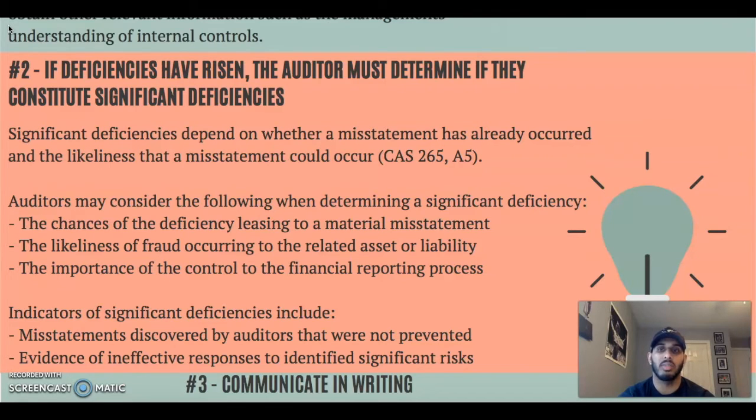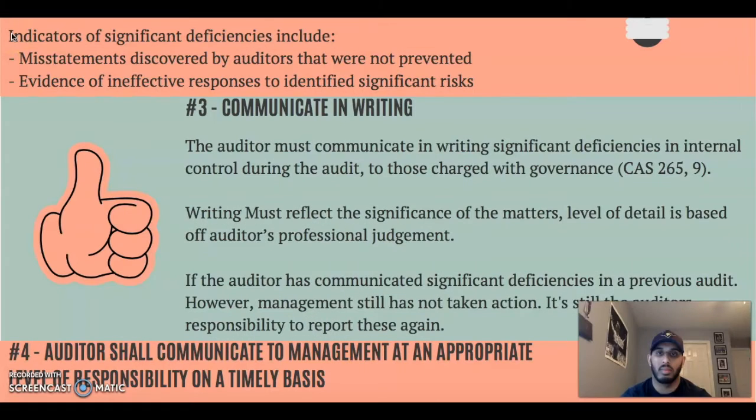Now, auditors may consider the following when determining a significant deficiency: the chances of the deficiency leading to a material misstatement, the likeliness of fraud occurring to the related asset or liability, and the importance of the control to the financial reporting process. Now, some indicators of significant deficiencies are not limited to, but include misstatements discovered by auditors that were not prevented, and evidence of ineffective responses to identified significant risks.